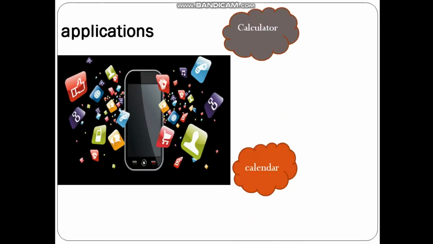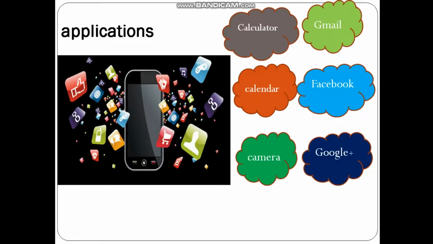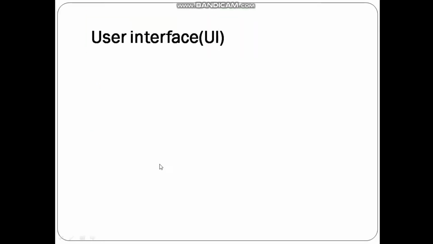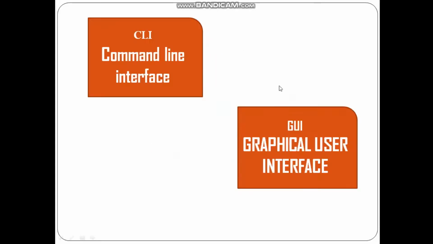Here are some of the applications present in Android, like calculator, Gmail, Facebook, camera, Google+, calendar. Here are the features of the operating system: user interface, memory management, process management, and security management. User interface: some operating systems are GUI and some are CLI. Now we can discuss the difference between GUI and CLI.